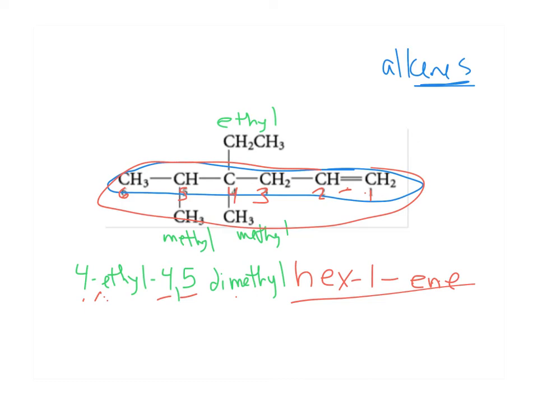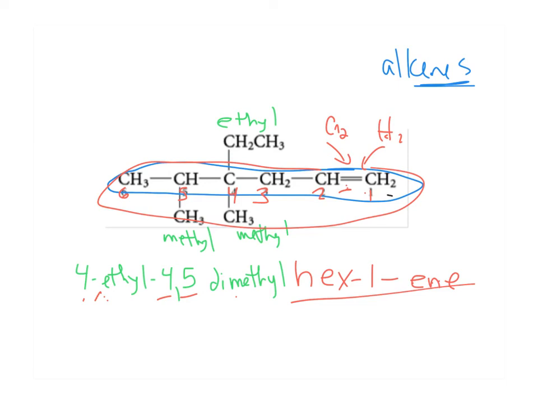Now, alkenes are still nonpolar. They are more reactive because they have this double bond. And so things like chlorine or hydrogen can attack these double bonds and undergo what are called addition reactions. However, their physical properties are pretty similar to the alkanes, where they have only London dispersion forces, and as the molecules get bigger, the boiling point and